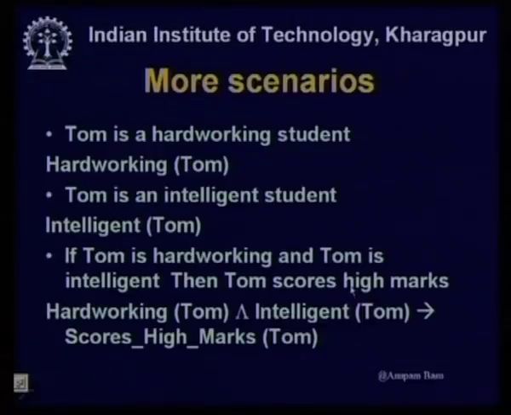Suppose John is another student. I will have to write, if John is hardworking and John is intelligent, then John scores high marks. If Jill is hardworking and Jill is intelligent, then Jill scores high marks. Do I have to enumerate the rules separately for each of the students? Is that a feasible way of doing things?